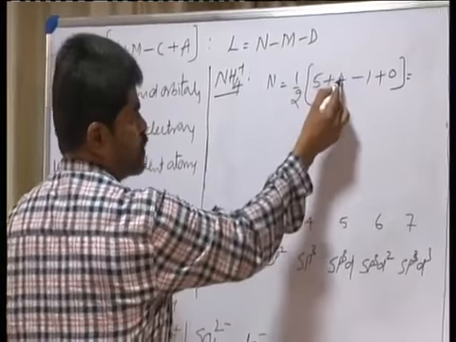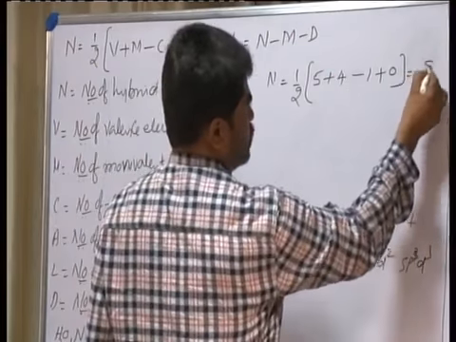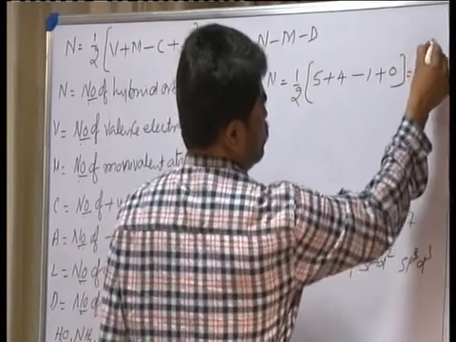Totally 5 plus 4, 9 minus 1, 8, 8 by 2, that is again 4.